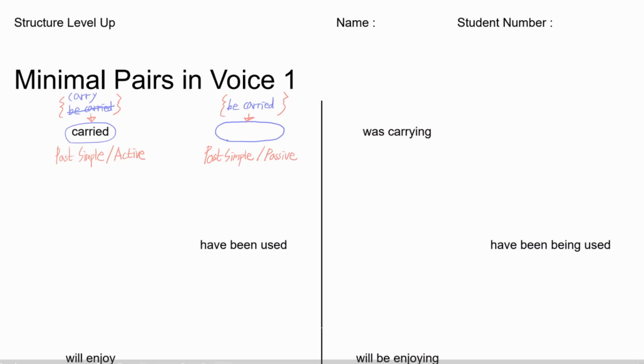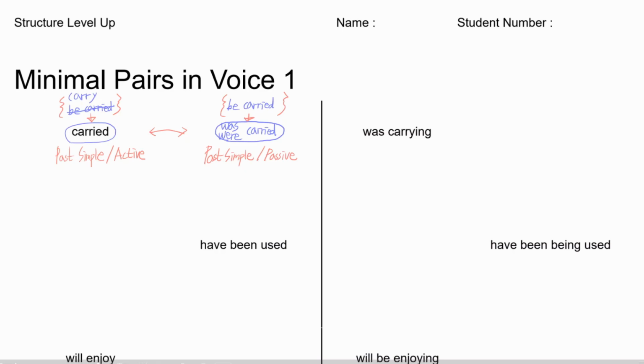So what does it become? So it becomes was or were carried, right? So these two verbs can be called minimal pairs because everything is same, but the only difference is the voice, right? Everything's the same but voice.